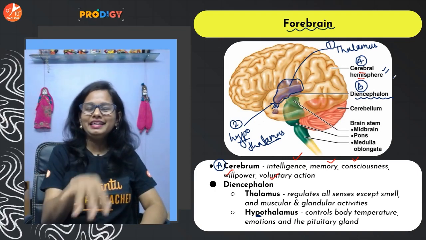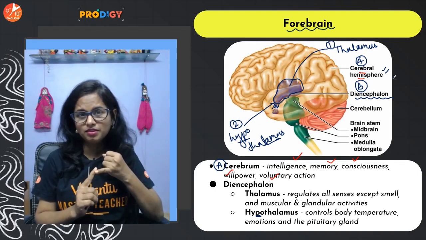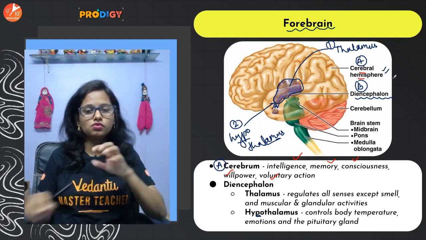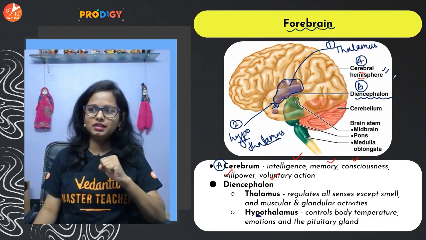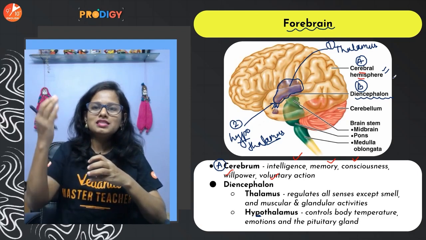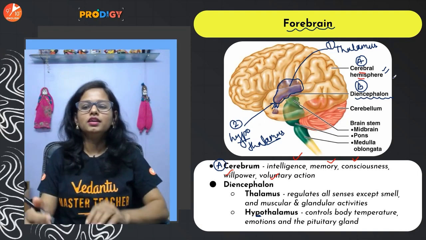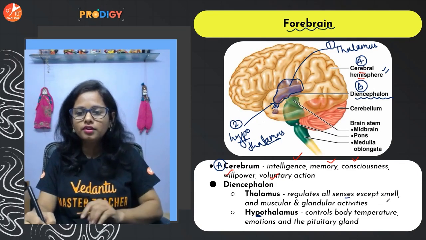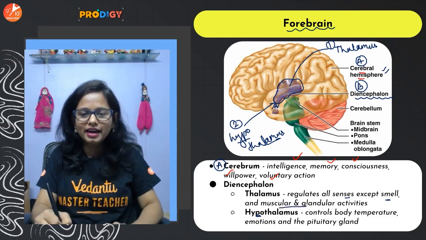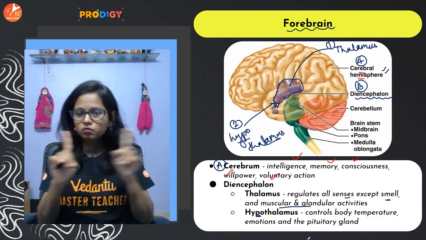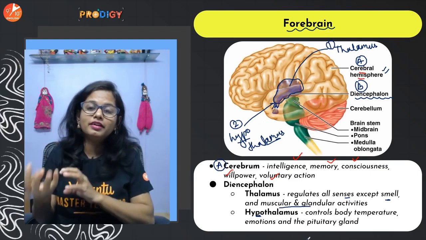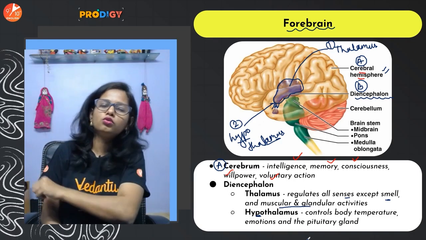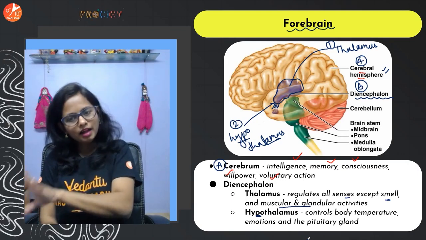Now the diencephalon is made up of the stage-like structure, the thalamus, and a small structure that hangs from the thalamus, the hypothalamus. The thalamus is very important because it is a coordinating center for sensory and motor signaling. It regulates almost all senses, except smell, and muscular and glandular activity. Smell is not controlled by the thalamus. The glandular activities are not controlled by it. The muscular activities are not controlled by it. So who controls the muscular activity? We'll discuss that after a short while.